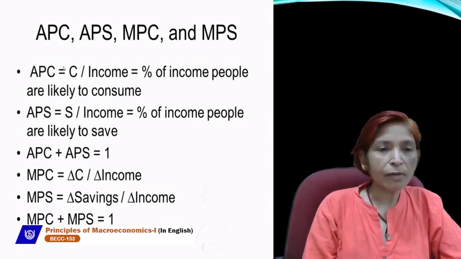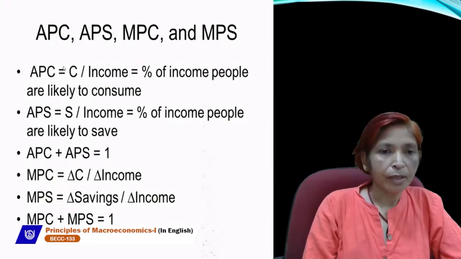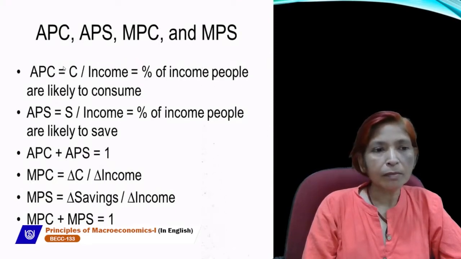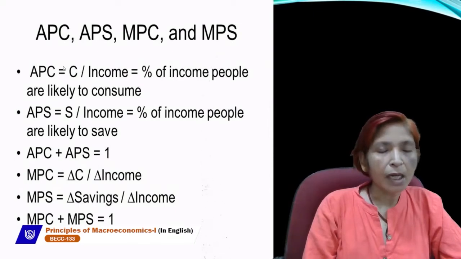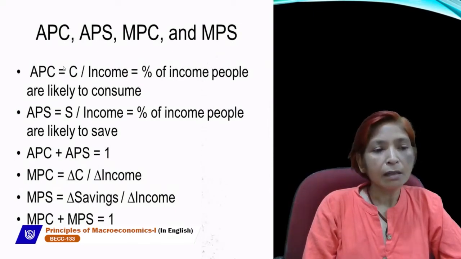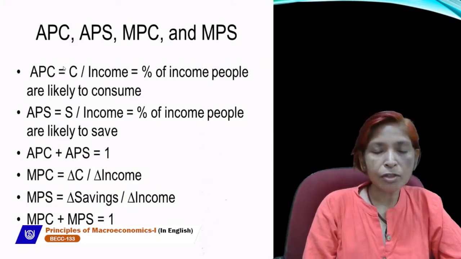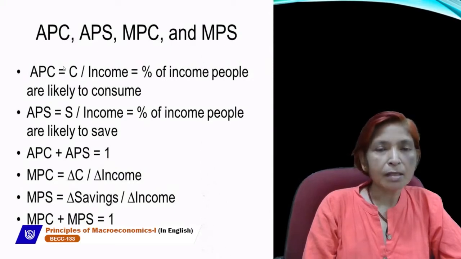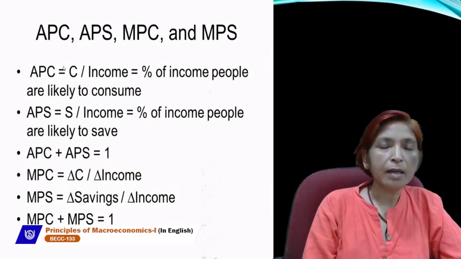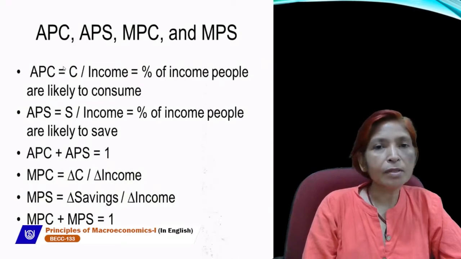If C is divided by Y, then we can calculate APC. It is the percentage of income which people are likely to consume. APS is the ratio of saving and income, S divided by Y, and it shows the percentage of income people are likely to save. The summation of APC and APS is always equal to 1.